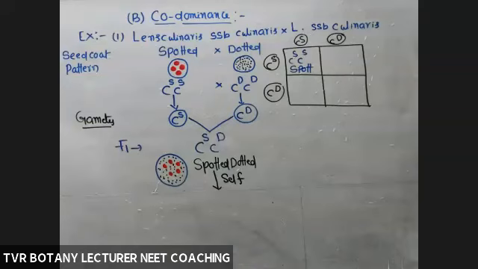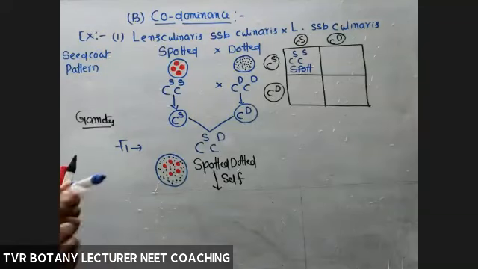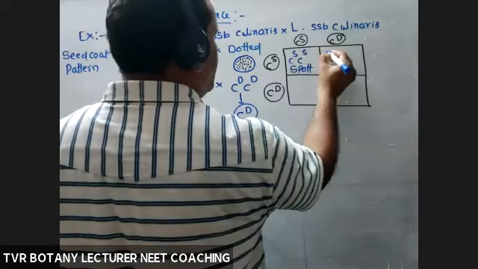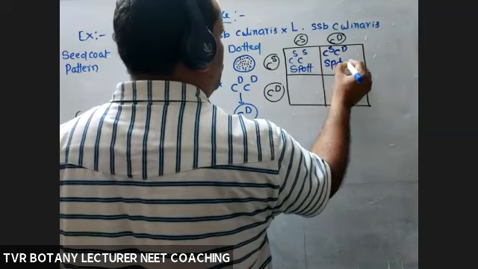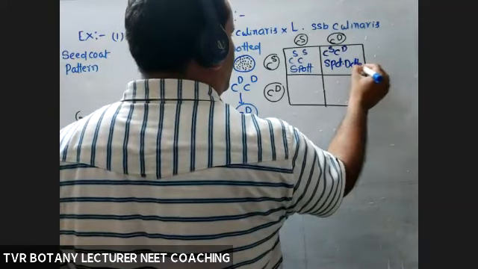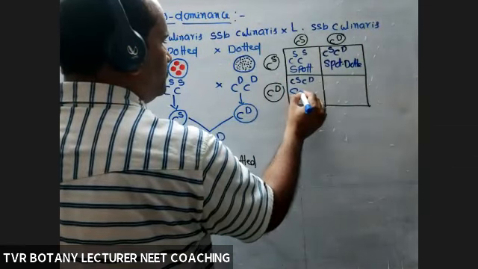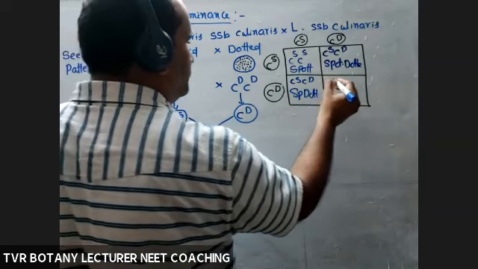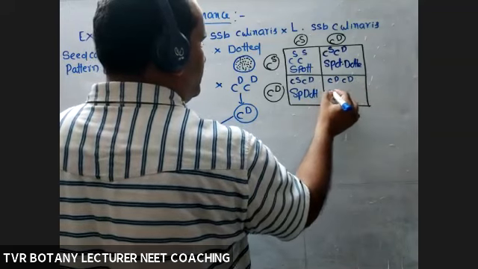First one is homozygous dominant, CS CS. Second one, CS CD, spotted, dotted, spot dot, like the F1. CS CD, spotted, dotted. Next, CD CD, only dotted.